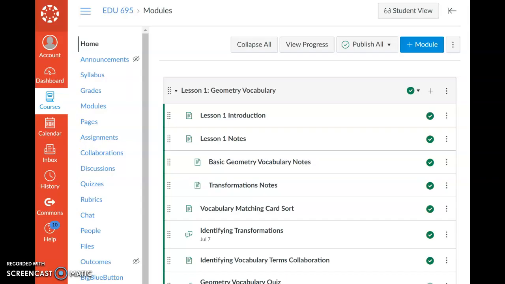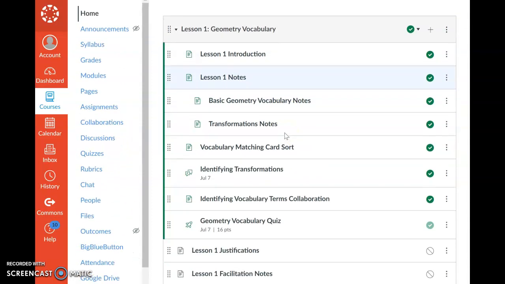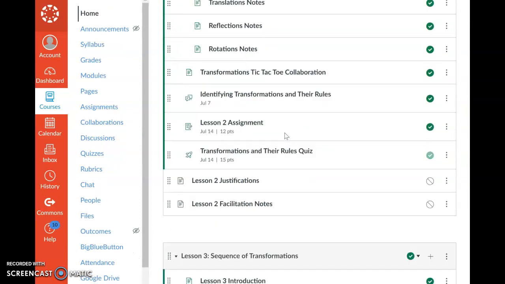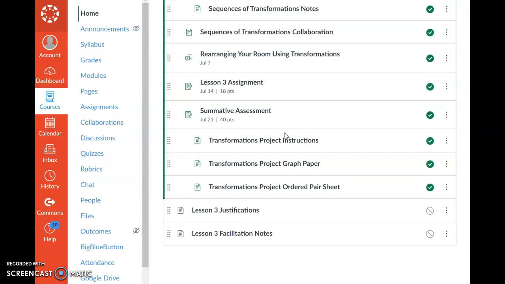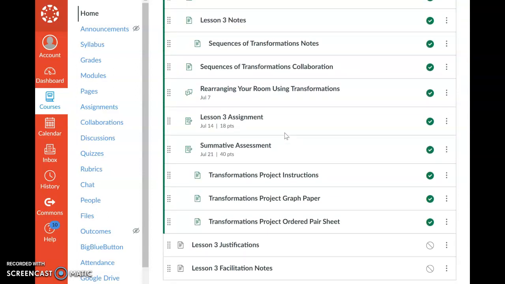The organizational structure of this unit is intended to be user-friendly for both students and teachers. All activities, assessments, and pages are listed in each module, as shown here, making it easy for students and teachers to access any part of the unit at any given time. Each lesson is outlined in a similar way but includes different activities.